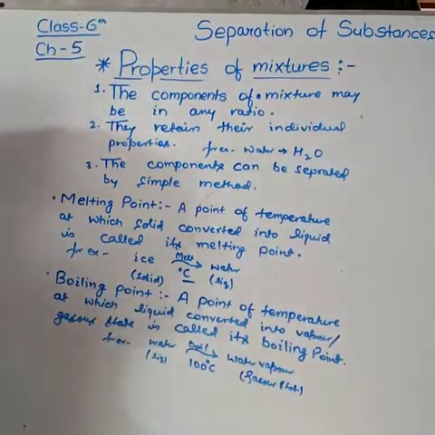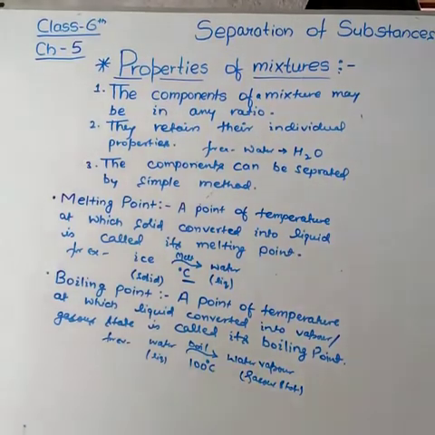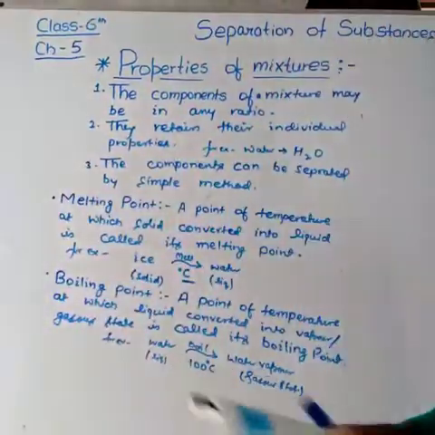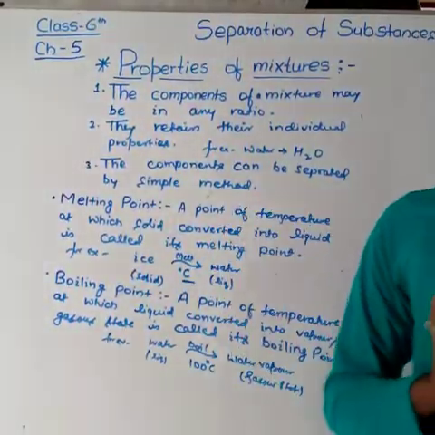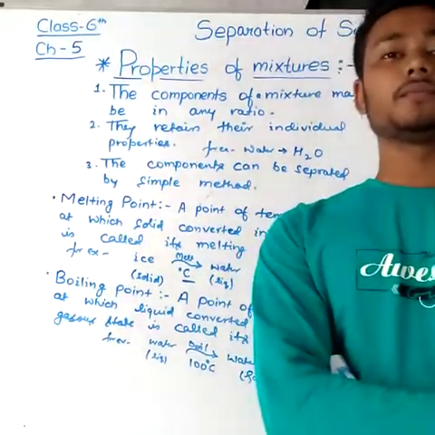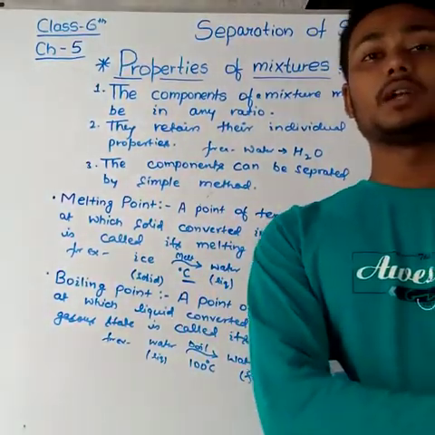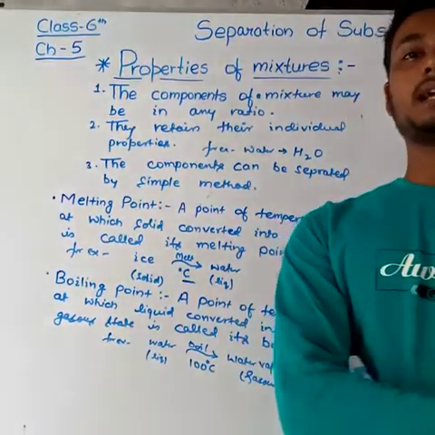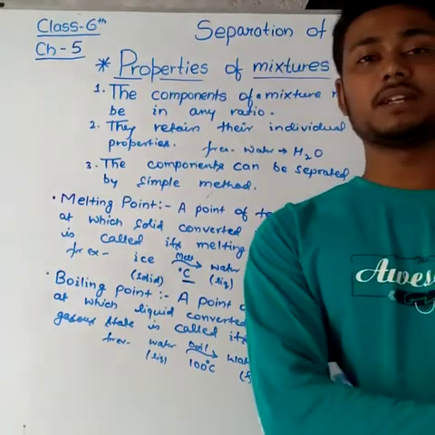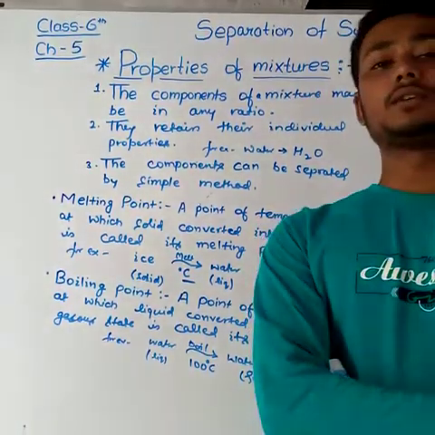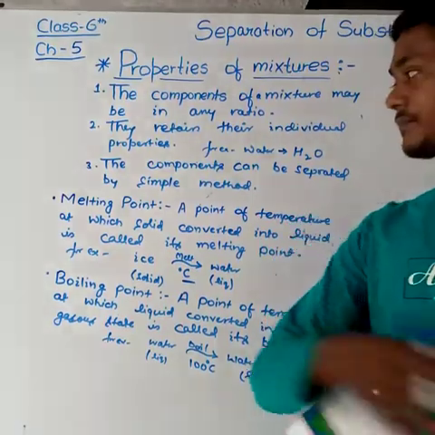So see, melting point is a point of temperature at which a solid is converted into liquid. Okay, and boiling point is a point of temperature at which a liquid is converted into gas.